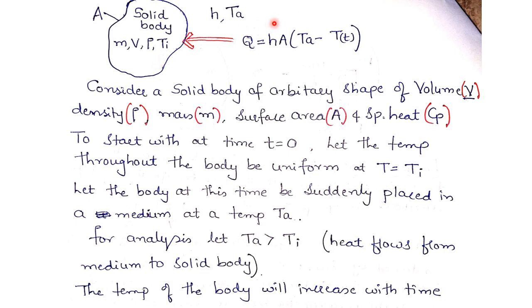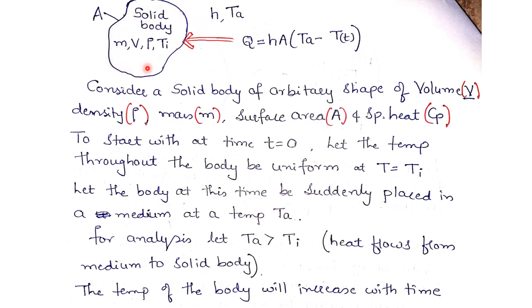That means here convection heat transfer takes place from the medium to the solid body because the temperature of the fluid is greater than the temperature of the solid body. The convection heat transfer we have written here: Q is equal to h into A into Ta minus T of t. T of t means the temperature of the body at any time t.